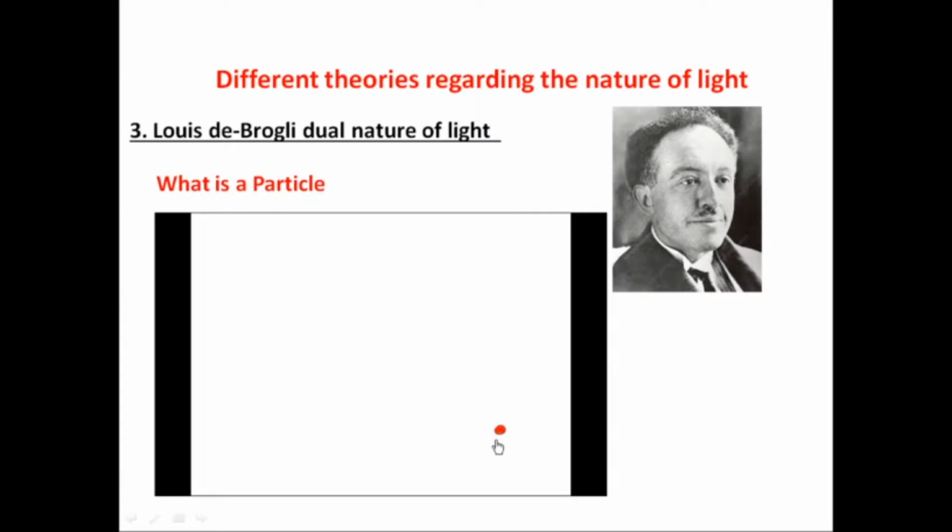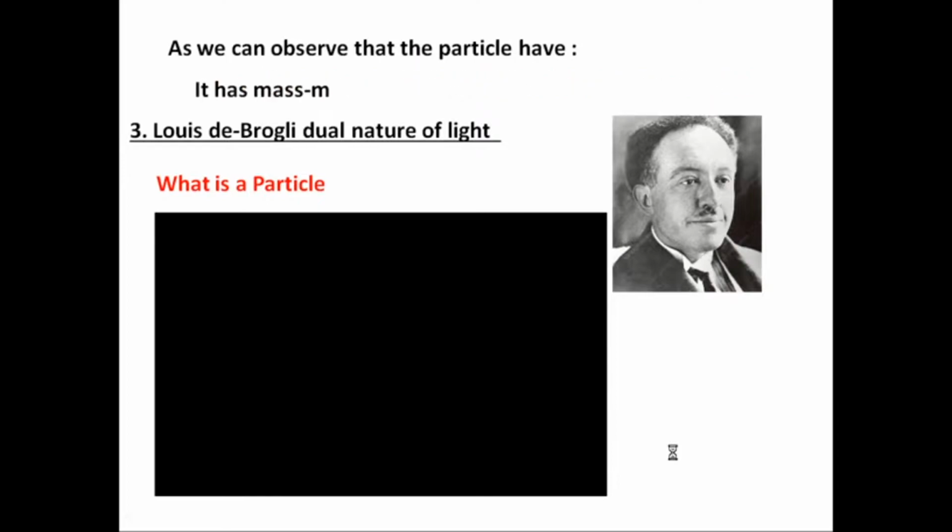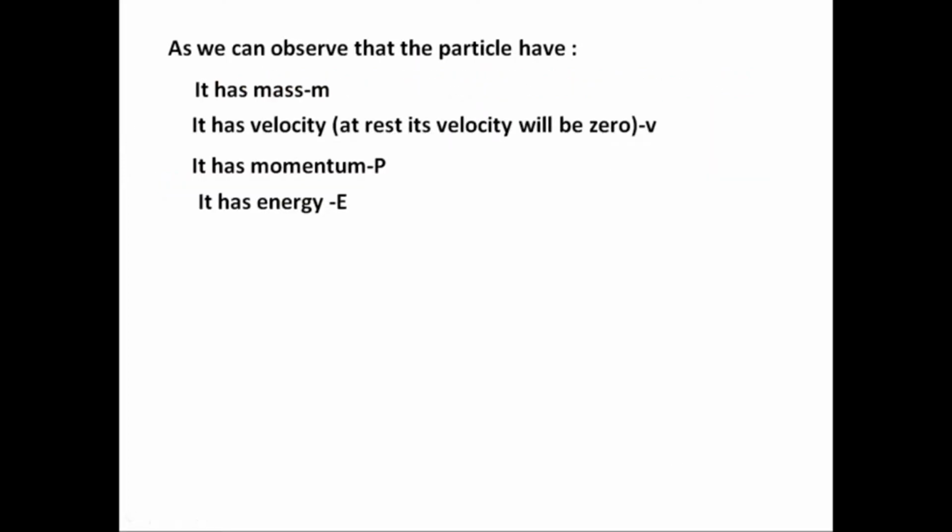The diagram tells us that the particle has these physical quantities. What physical quantities does the particle have? It must have mass, it must have velocity, it must have momentum, and it must have energy. With the help of these physical quantities, the particle can be easily defined.